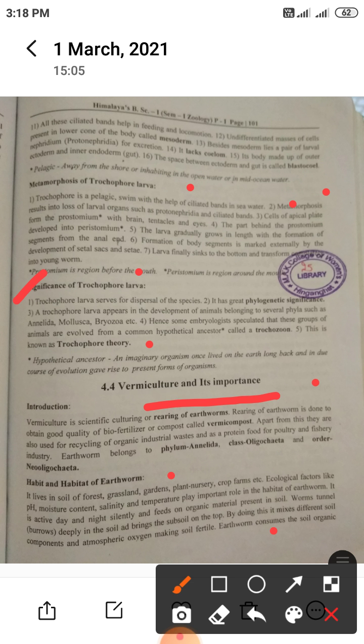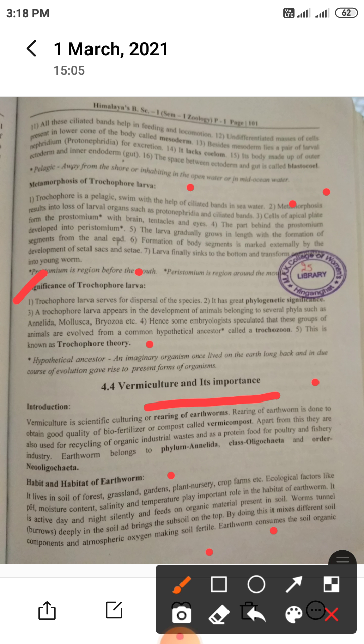Earthworm is active at night and silent in the day, and feeds on organic matter present in the soil. Worms tunnel and burrow deeply in the soil and bring the subsoil to the top. By doing this, they mix different soil components and atmospheric oxygen, making the soil fertile.